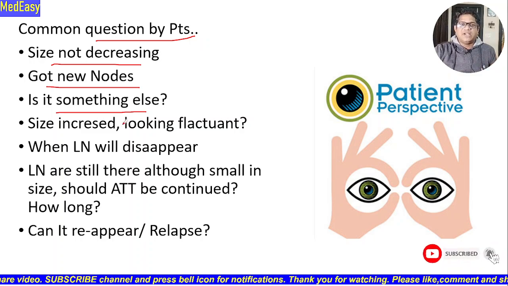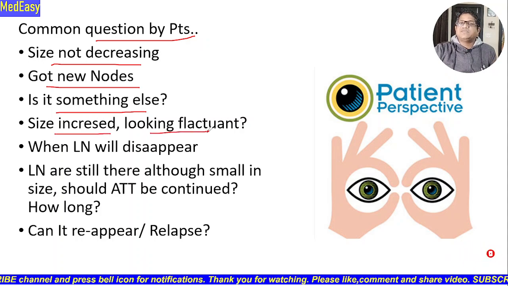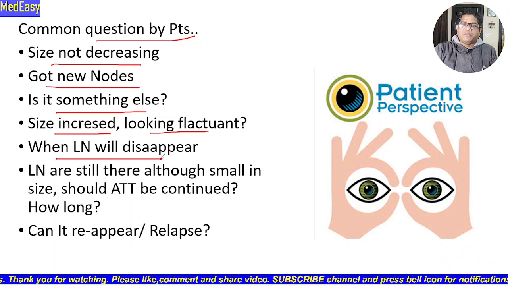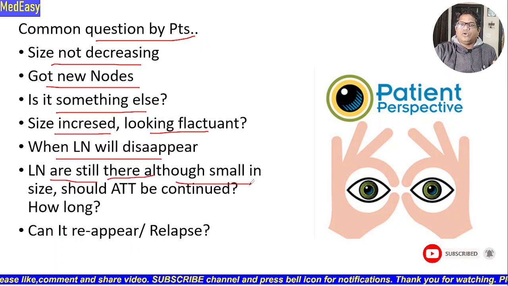They are worried about that, and sometimes they say that the size has increased and it becomes fluctuant. Sometimes the swelling enlarges and they say there is a sensation of fluctuation in the node, and they also ask when the lymph node will disappear because of cosmetic reasons and various issues. And sometimes the lymph nodes are still there, although small in size.